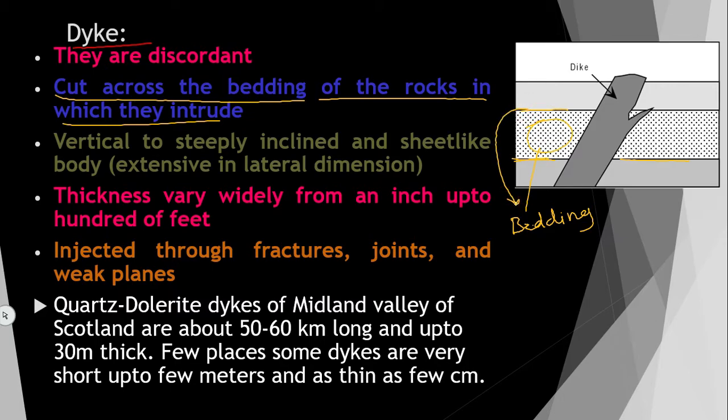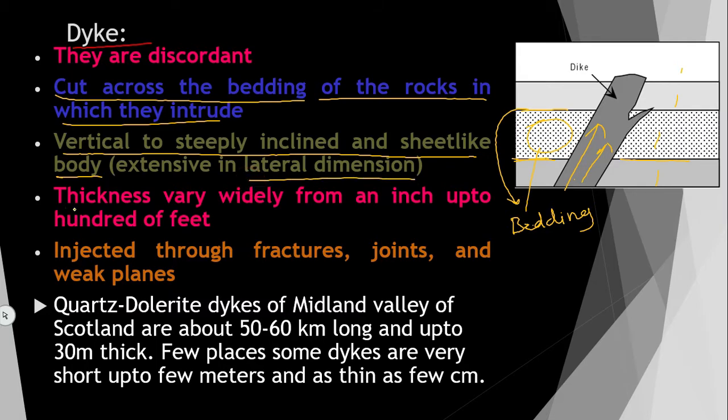So first bed, second bed, third bed, like that beds are there. So this dike, this igneous intrusion, is crossing or cutting these bedding planes. That is called a dike. Okay. And it is a vertical or steeply inclined, sheet-like body, extensive in lateral dimension.